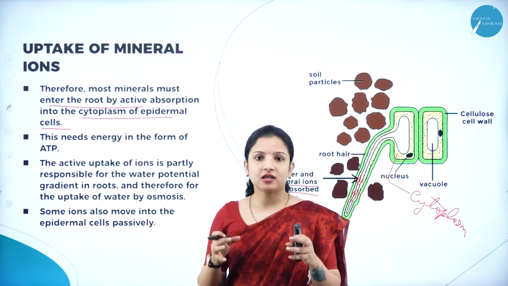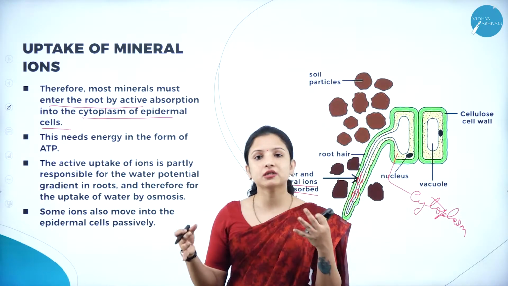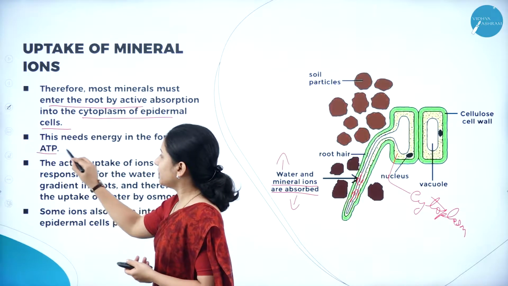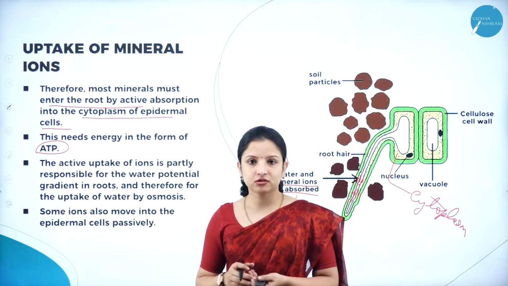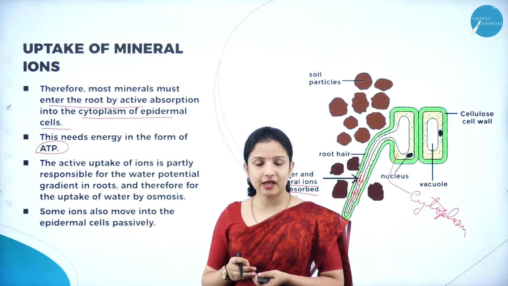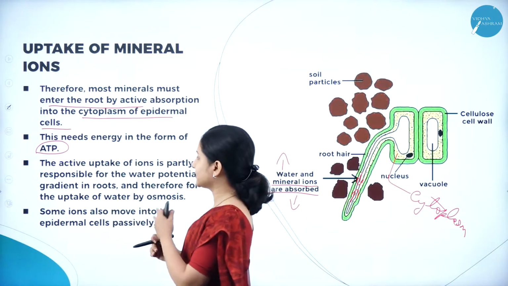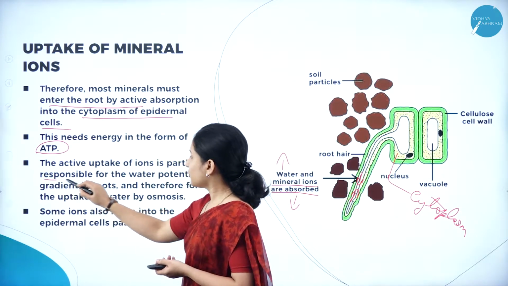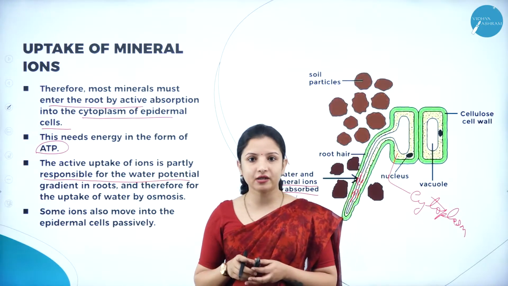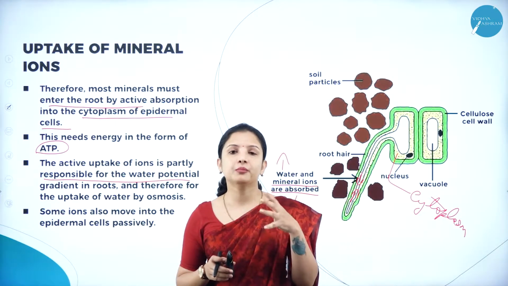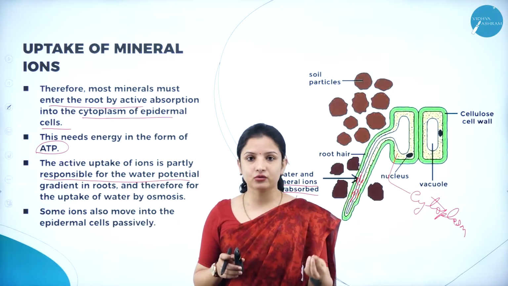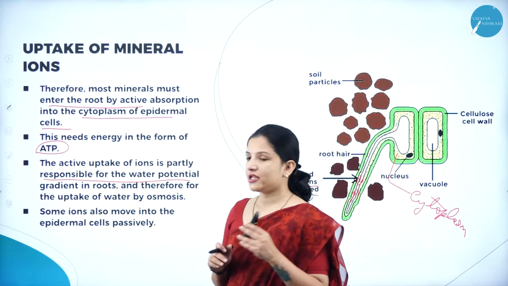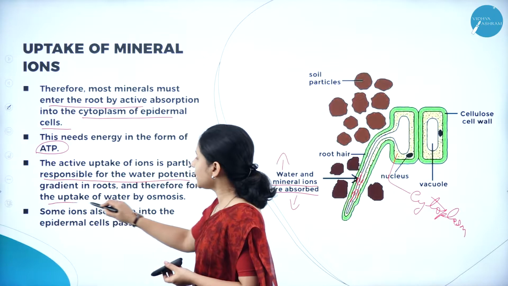And when we talk about energy in the case of plants, or be it in any of the living organisms, energy is usually supplied in the form of ATP, that is adenosine triphosphate. And the active uptake of ions is partly responsible for the water potential gradient in roots. So, when ions are absorbed, a water potential gradient is being created in the root, and this water potential gradient or the pressure also helps in the uptake of water